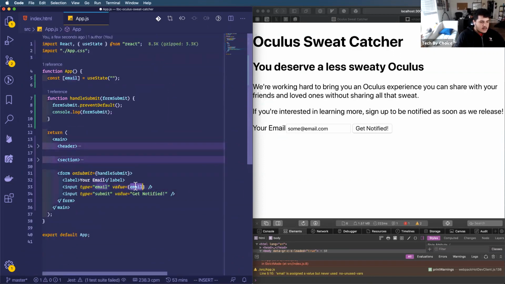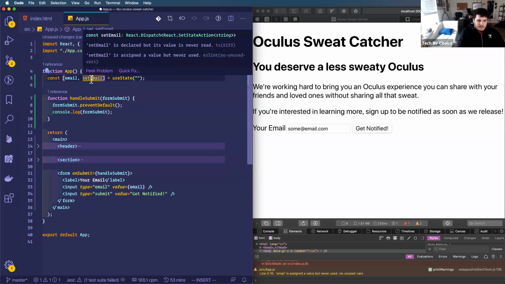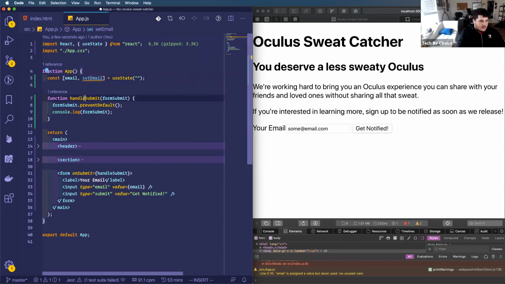This email is actually coming from this declaration here of useState. The really cool thing about useState is that it also returns a method to update that email, following the conventions that React asks us to follow, because they're doing some really awesome stuff in the background. We want to basically call this set plus whatever you named the initial variable.